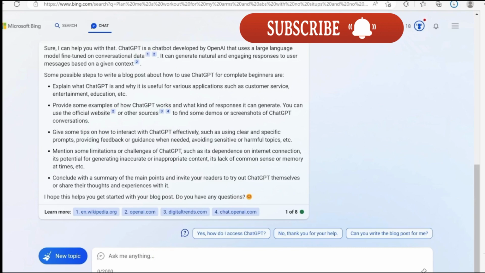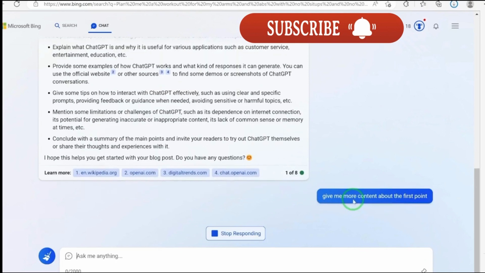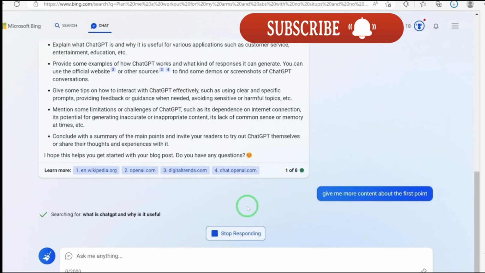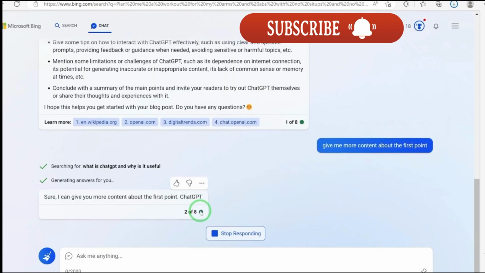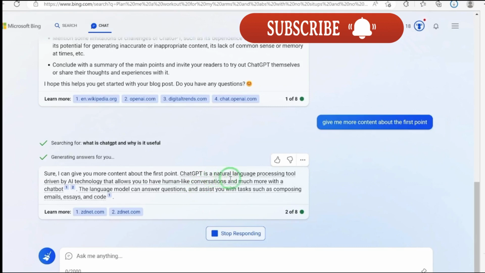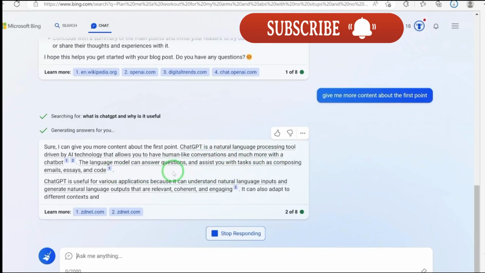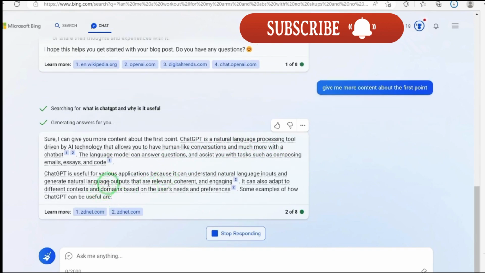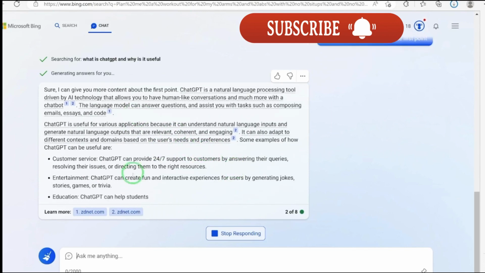And on your own you can say, give me more content about the first point, which is explaining what ChatGPT is. It is in the same conversation. Okay, so you can see what is ChatGPT and why is it useful. So this is the first question. You can just wait for it as it is here. Sure, I can give you more content about the first point. ChatGPT is a natural language processing tool. You can see it's giving you more content, and even with the references, in case you're interested in that.